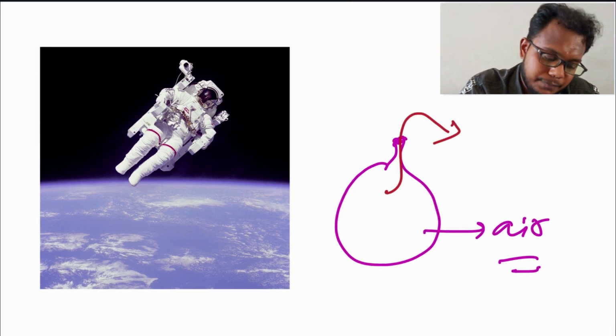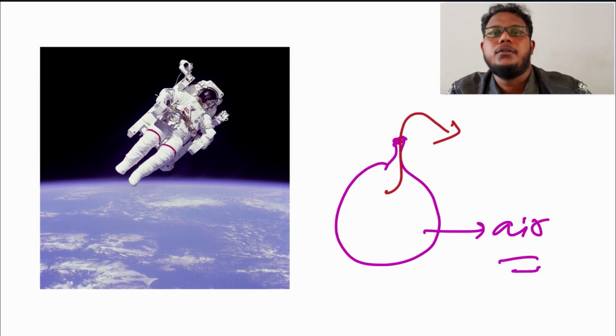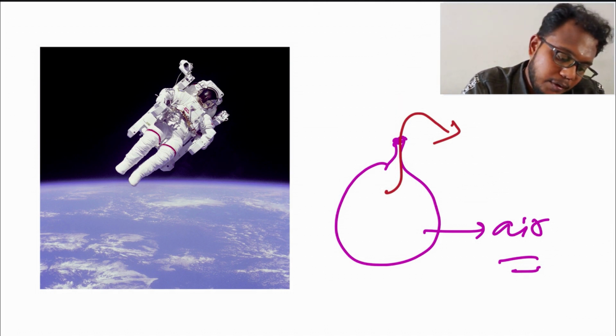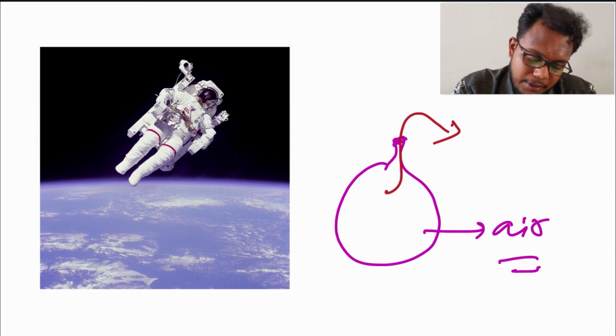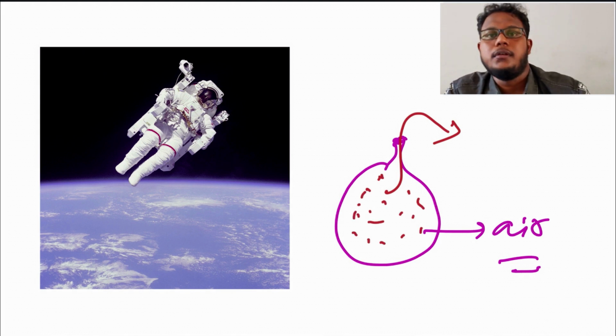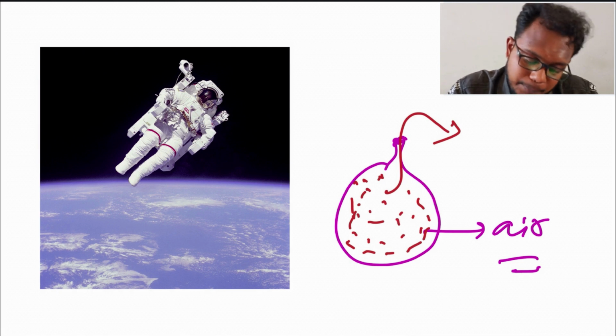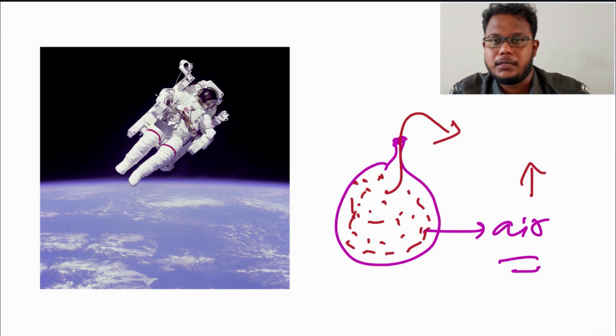This is what will happen, because when you are trying to capture the air molecules inside the balloon, there will be a lot of air molecules if you keep on blowing the balloon. So at one point the pressure will increase so that it is more than the pressure outside.